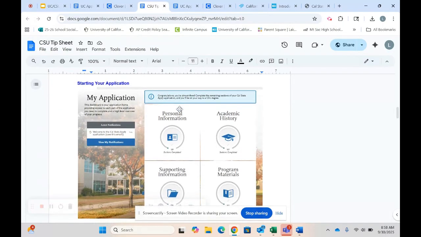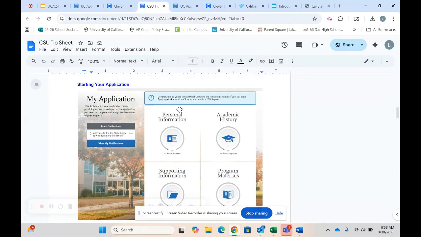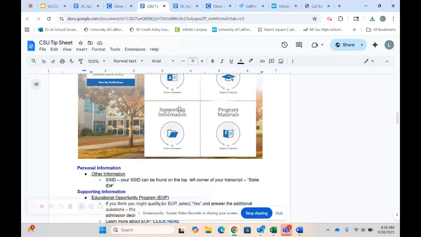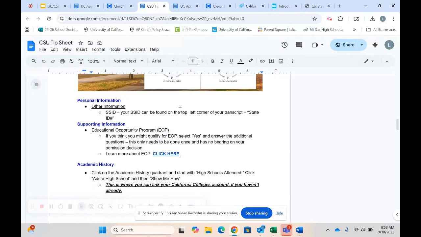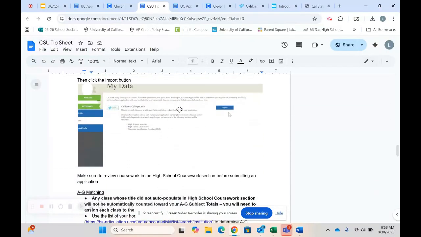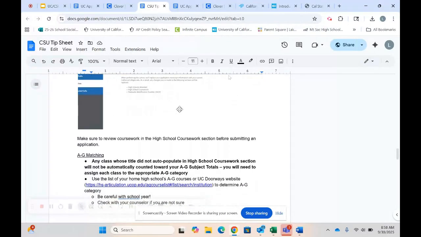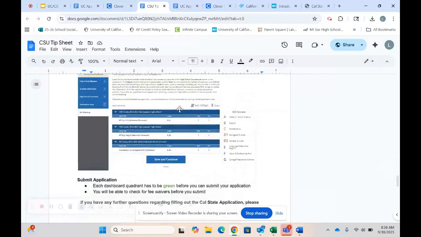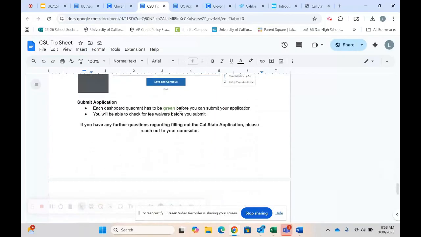Okay, so again, this tip sheet is going to walk you through how you complete the big portions of the Cal State University application. Again, if you have any questions, I'm going to go to the application here in just a second. Please make sure that you are reaching out to your counselor. These screenshots are here for your reference.